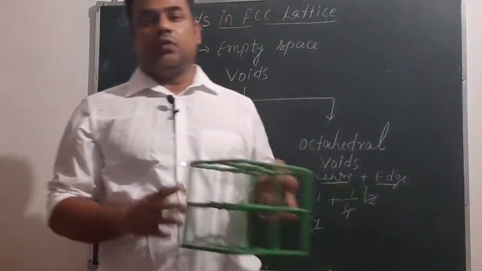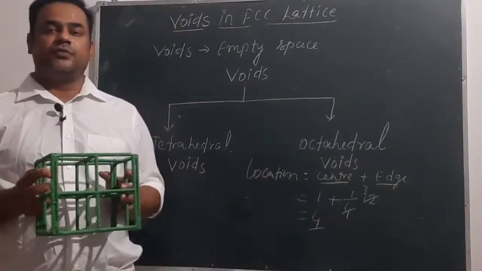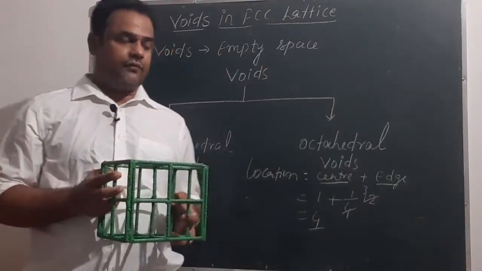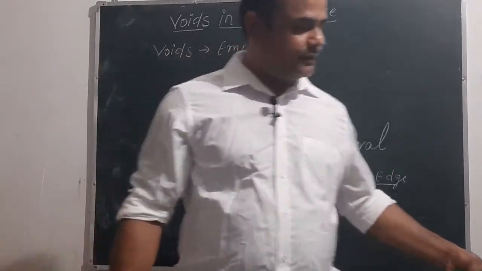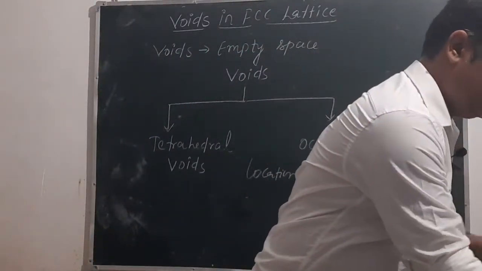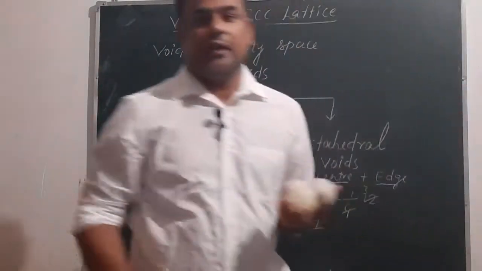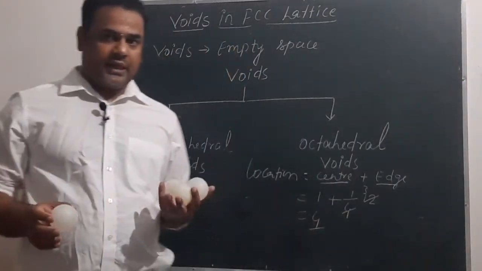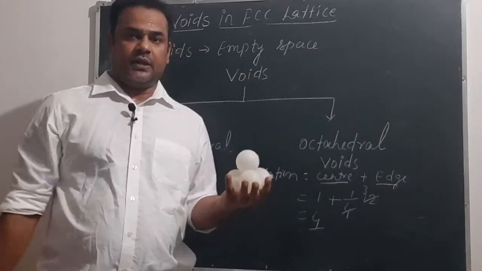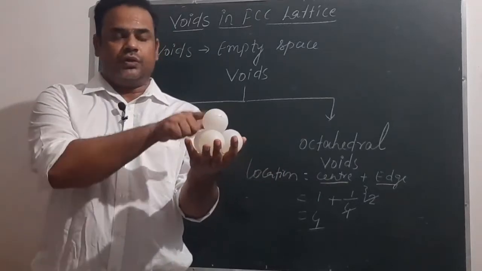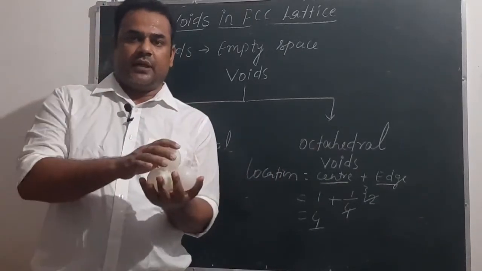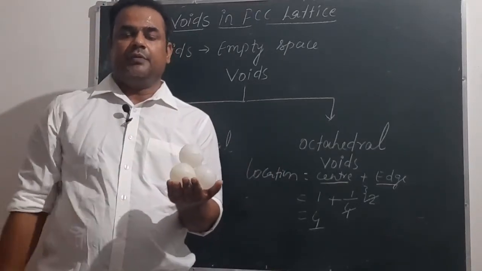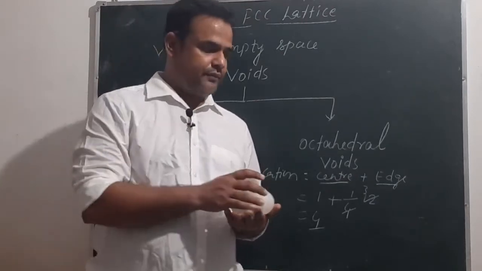To understand the location of tetrahedral voids, first we have to see how a tetrahedral void forms. As we have seen here, for the formation of tetrahedral voids we need 4 constituent particles. You can see 1, 2, 3, 4. When these 4 constituent particles touch each other, only then will there be formation of a tetrahedral void.